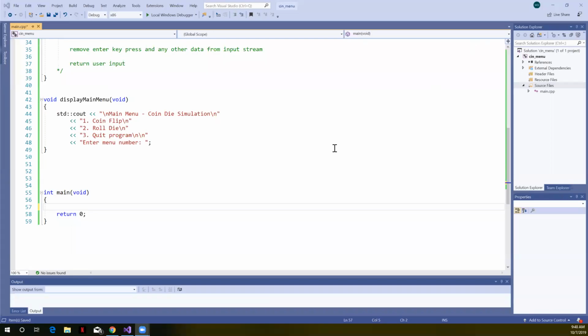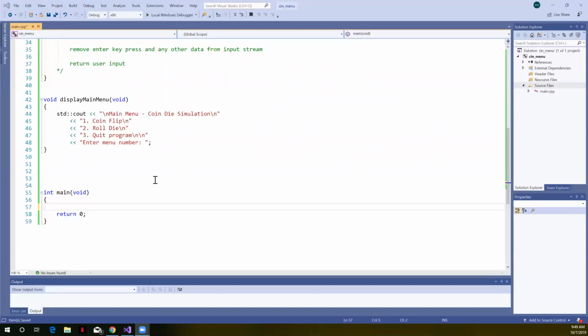We're going to talk about the appropriate way to write a function to handle cin reading integers from the keyboard. We're going to go back and relate this to the homework problem on the coin die simulation. In that homework problem, we're going to give the user an opportunity to choose whether they want to simulate tossing a coin, flipping a coin over and over, or rolling a die and generating some summary statistics about that. So we want to actually give the user a menu, right?